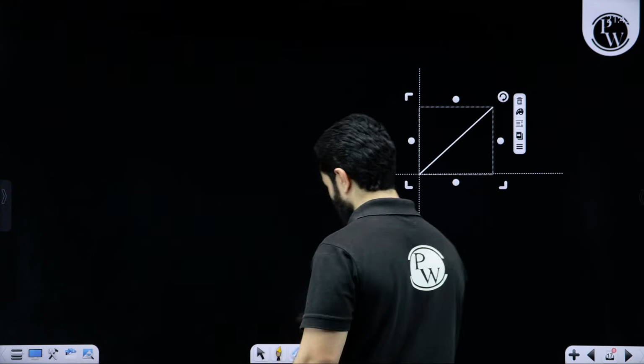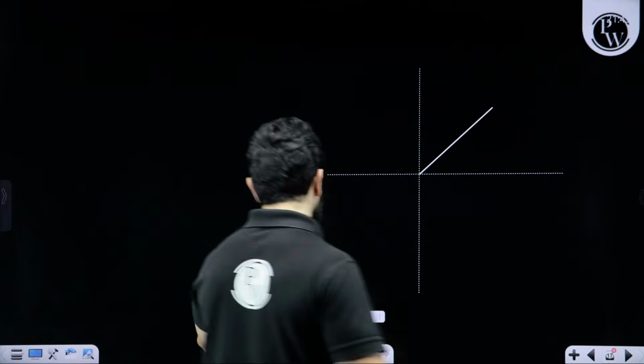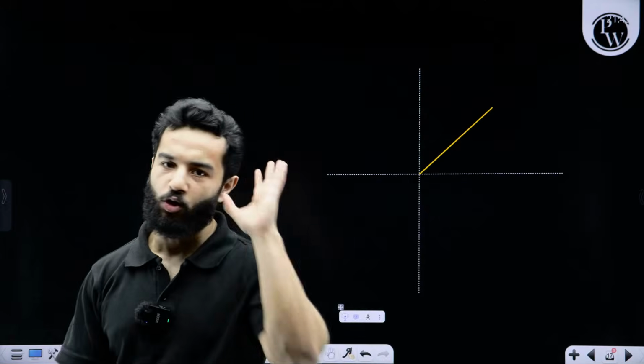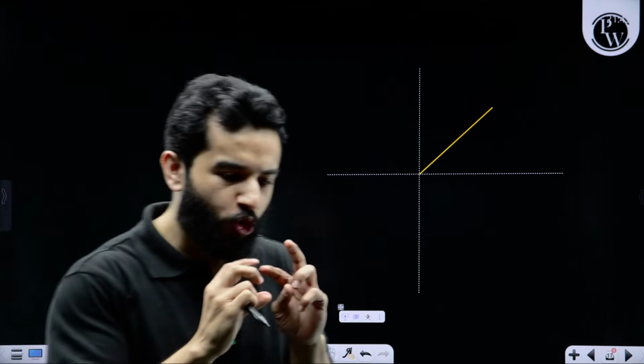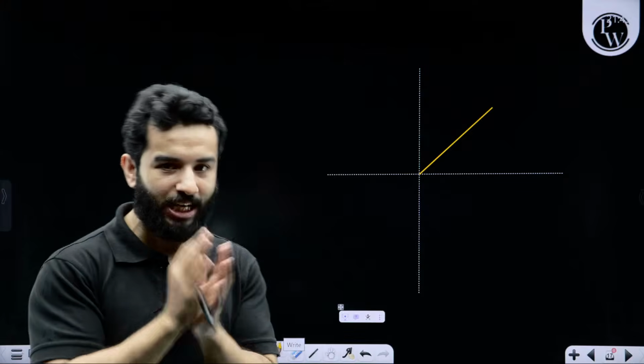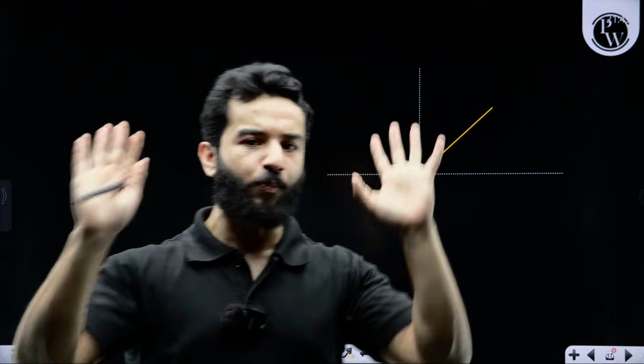What I'm trying to say is that only the hypotenuse is the reality for us. Please hear me out very carefully. This will also help you understand resolution of vectors. Dosto, the only reality is the hypotenuse, right?